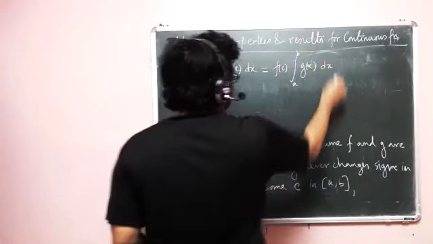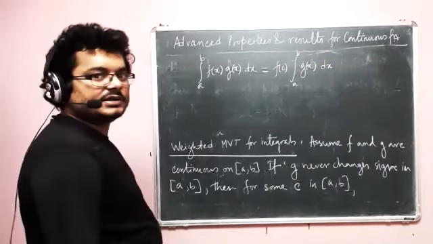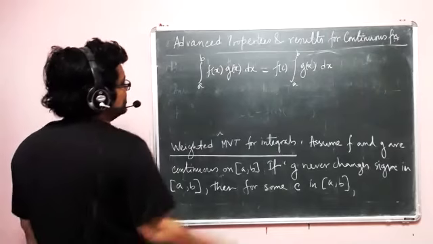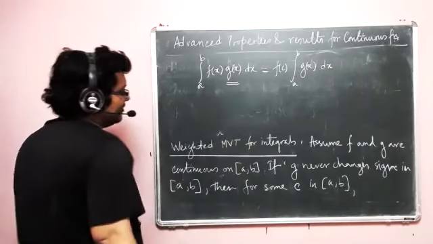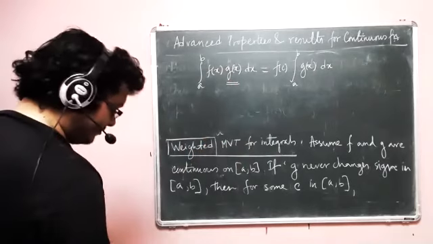So instead of b minus a, you have integration a to b g x dx. Because simply g x works as weight. Right? So weighted MVT. All right.